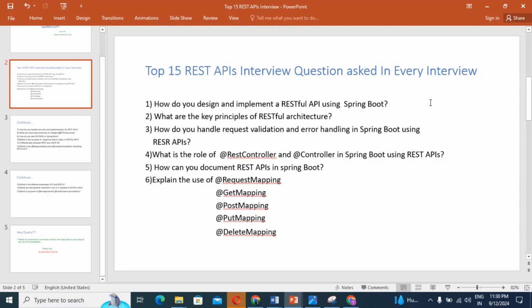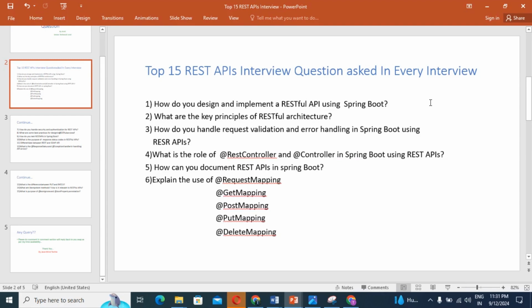In @RestController, we directly return the response as JSON or XML, but in @Controller we are not doing such a thing; it is rendered by a view, like JSP and Thymeleaf. I hope you understood, guys. This is a very important interview question: what is the difference between @RestController and @Controller?